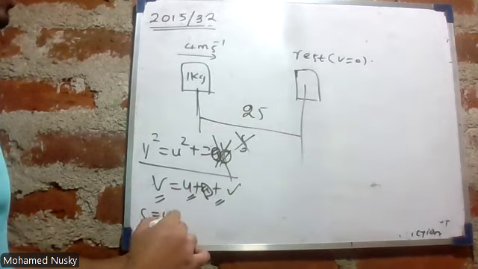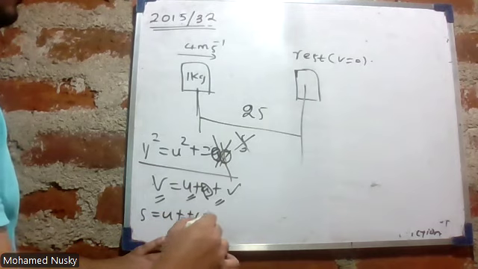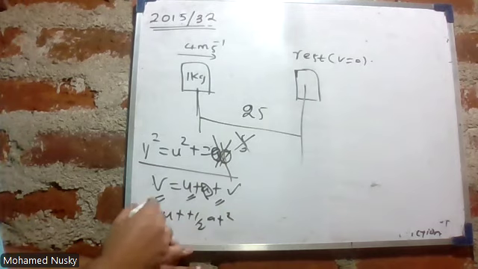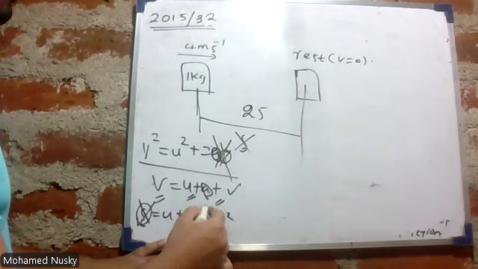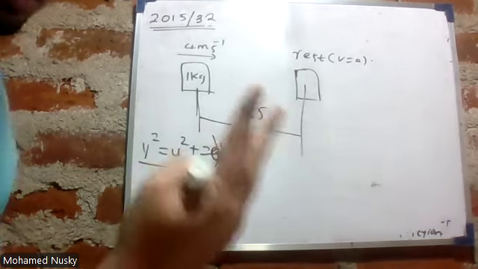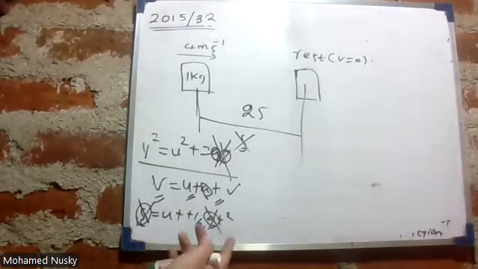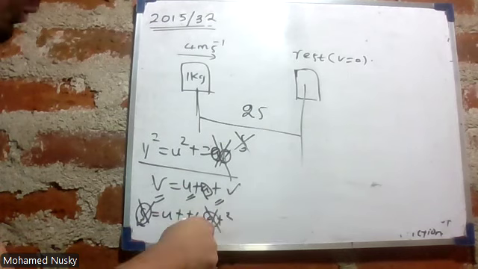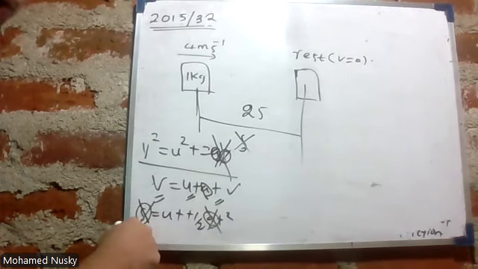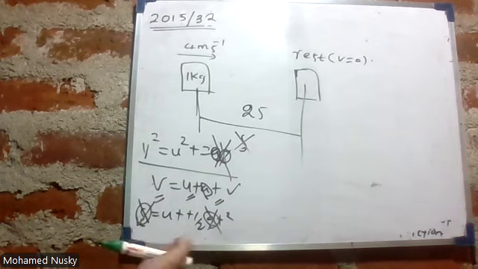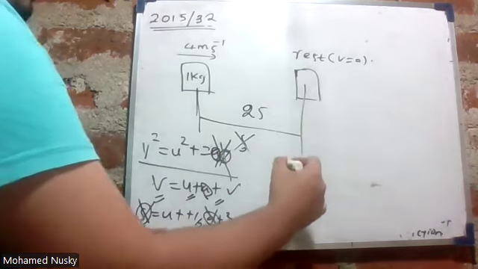And why can you not use S is equal to ut plus half at squared? S you don't know. Acceleration also you don't know. If there are 2 unknown terms in an equation, then you cannot find one. You cannot find acceleration here. S is not given. If you need to find the acceleration, then S should be given. Because S is not given, you use this equation. Therefore, V is equal to U plus AT.